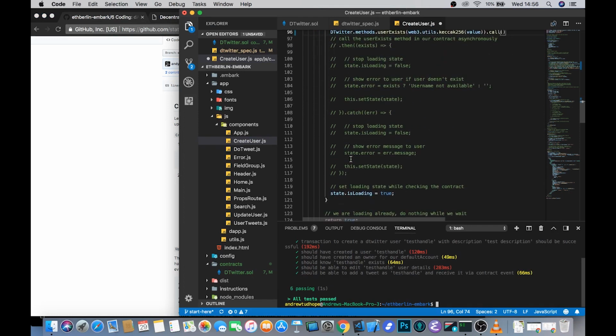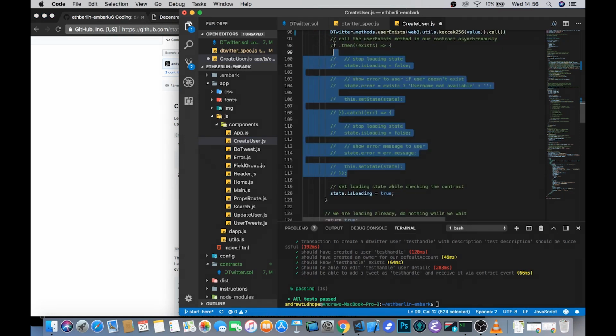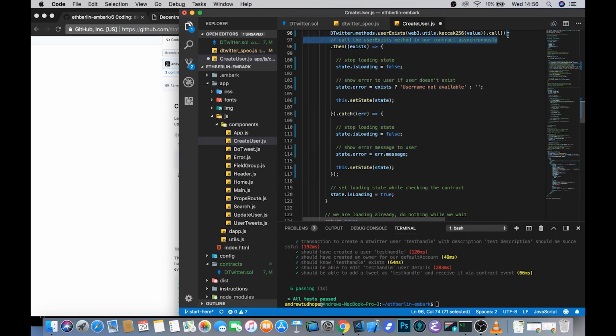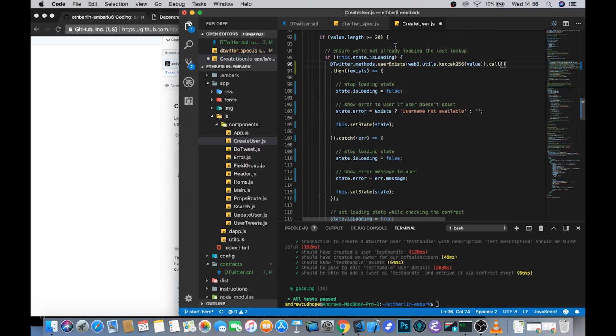And then we've written a whole try catch block here for you, which you can uncomment. Let's remove the comments. So once we've called this method to check that the user exists, passing in the hash of the username, if it does exist, then set loading back to false.